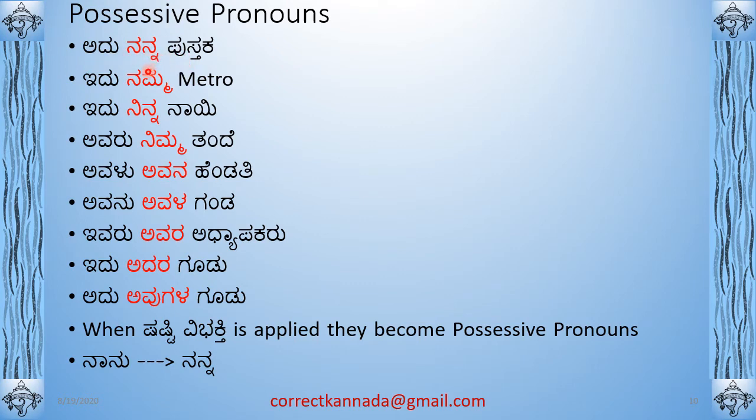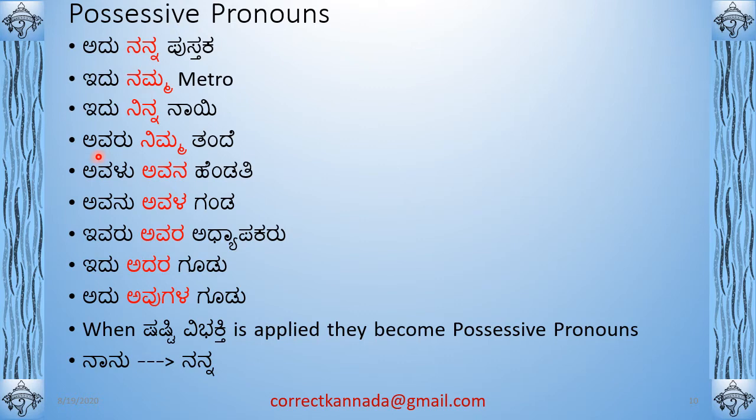Idu Namma metro. Navu plus a will become Namma. Idu Ninna Nayi. Neenu plus a will become Ninna. That is the Shashti Vibhakti of Neenu is Ninna. Okay, Shashti Vibhakti of Nanu is Nanna, and Shashti Vibhakti of Navu is Namma.